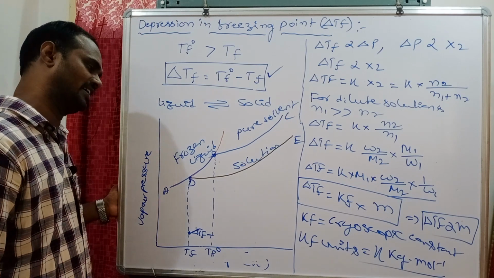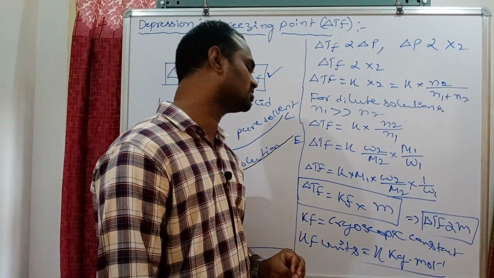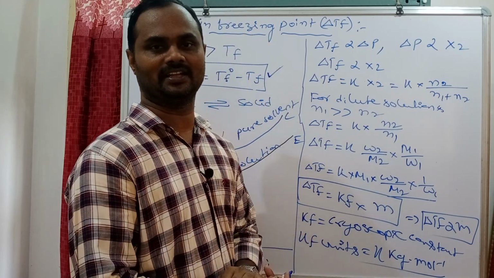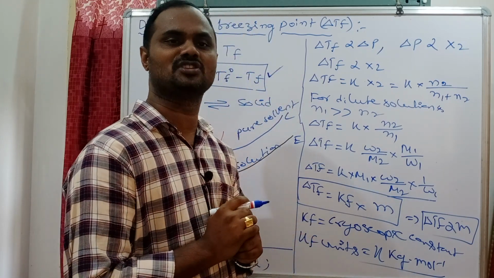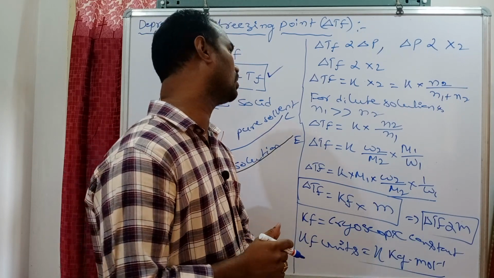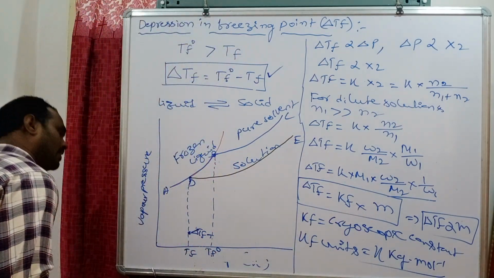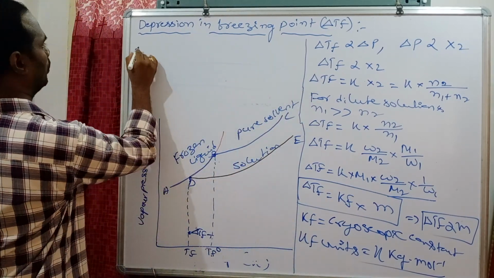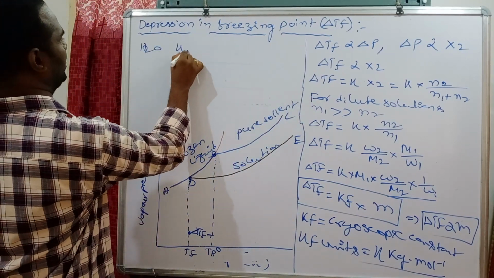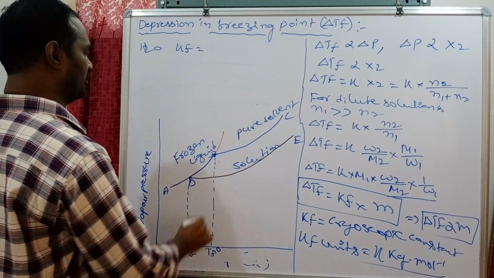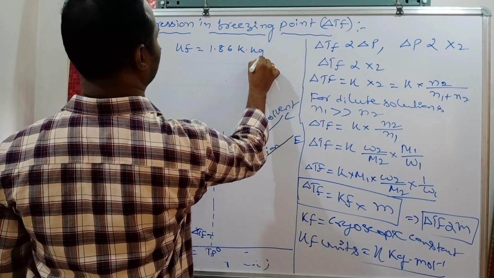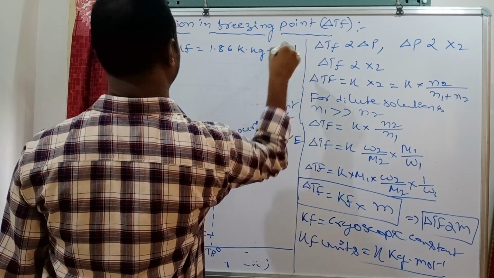This cryoscopic constant value is fixed for a particular solvent; each solvent possesses a particular cryoscopic constant value. For example, for water at room temperature, Kf is 1.86 K kg mol inverse.